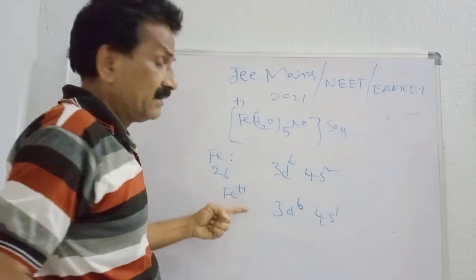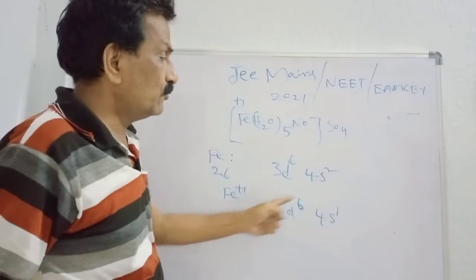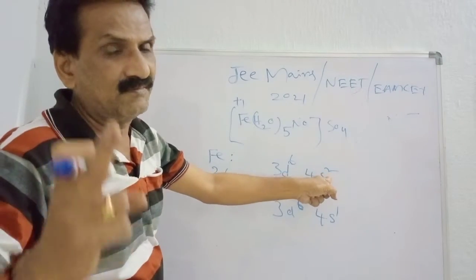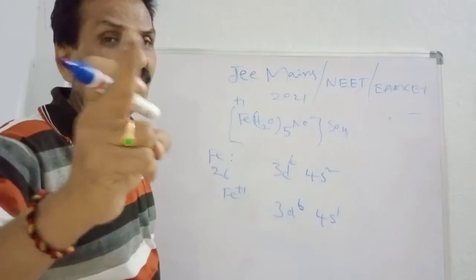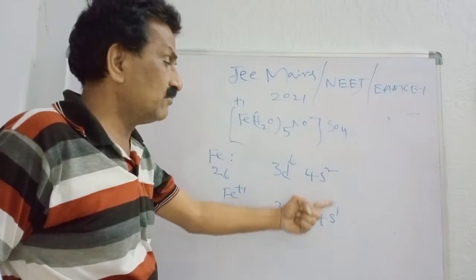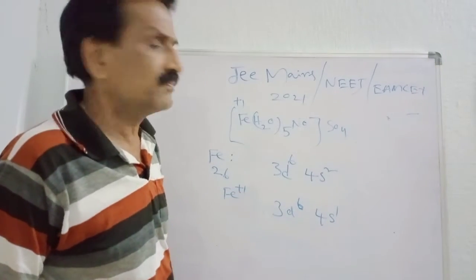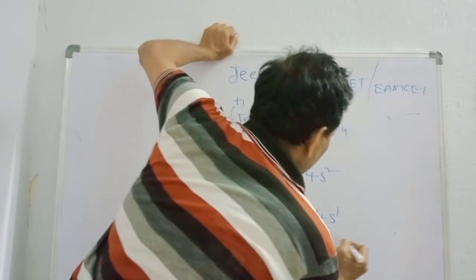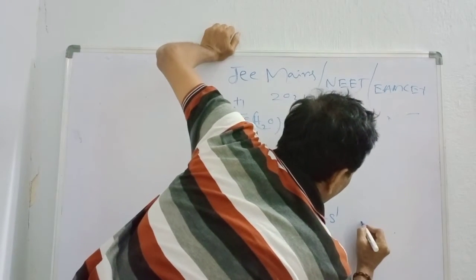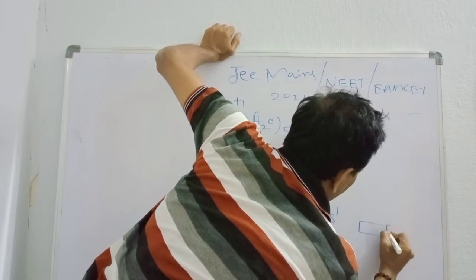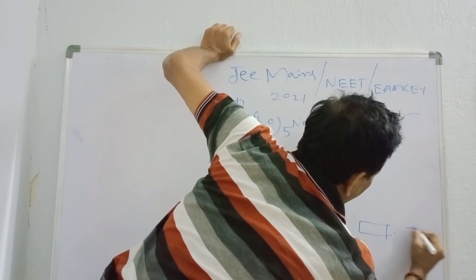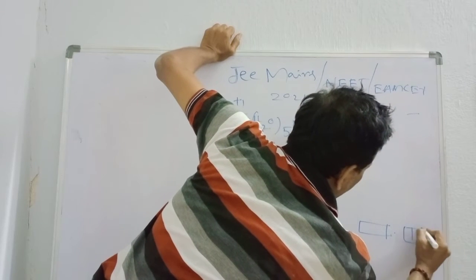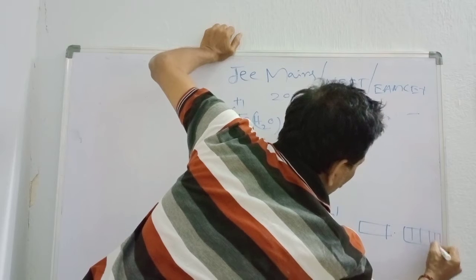26. What happened? I want Fe plus 1, so remove one electron from 4s. After removing one electron, the 4s2 is converted to 4s1, no problem. So 3d6, 4s1, okay. Again 4s1, and 4p and 4d are also there, but there is no electron here, okay, no problem.